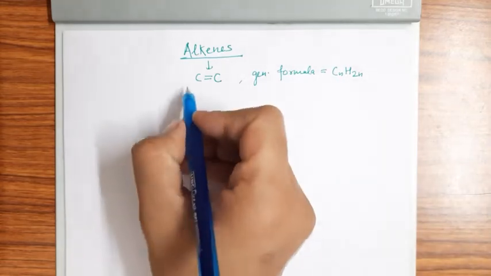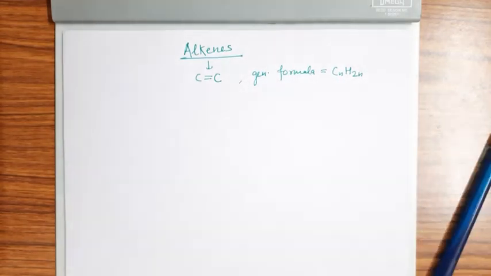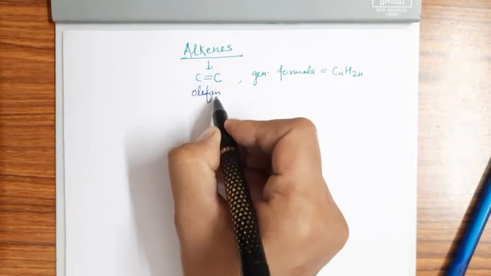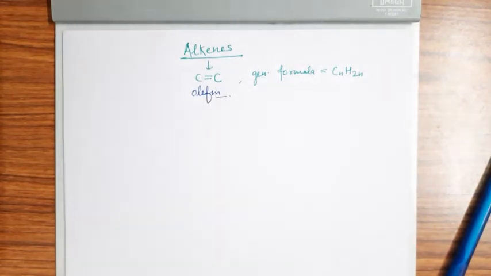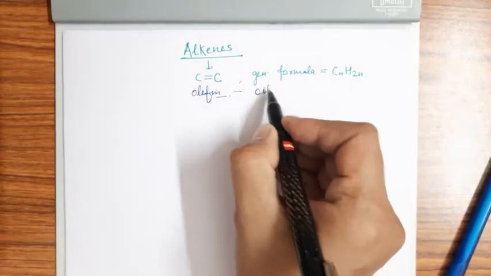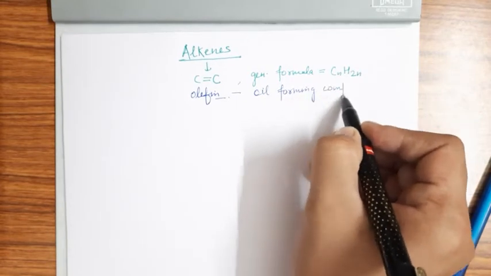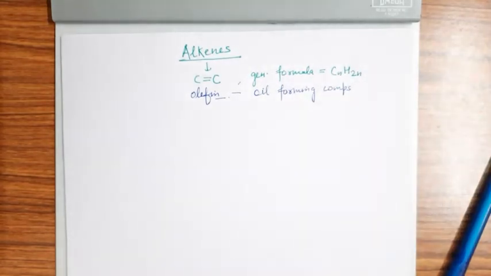These are also known as olefins. Olefins means oil forming compounds. These are known as olefins because the first member is ethene, right?